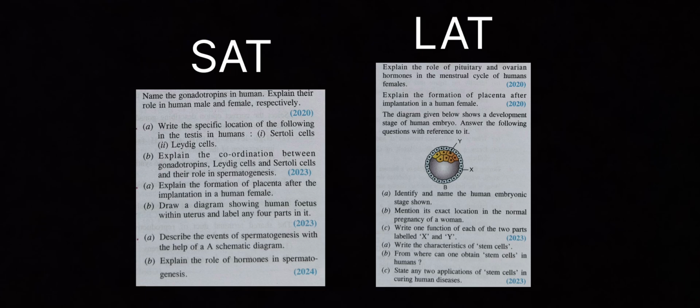In the years 2023 and 24, the short answer type questions are based on the male reproductive organ and spermatogenesis. The male reproductive organ includes internal structures like the testes, which have different parts like the seminiferous tubules, vas deferens, epididymis, and the outer part is the scrotum, which covers the testes. From spermatogenesis, questions come like how to describe the spermatogenesis process. It is a process by which sperm is produced in the testes.